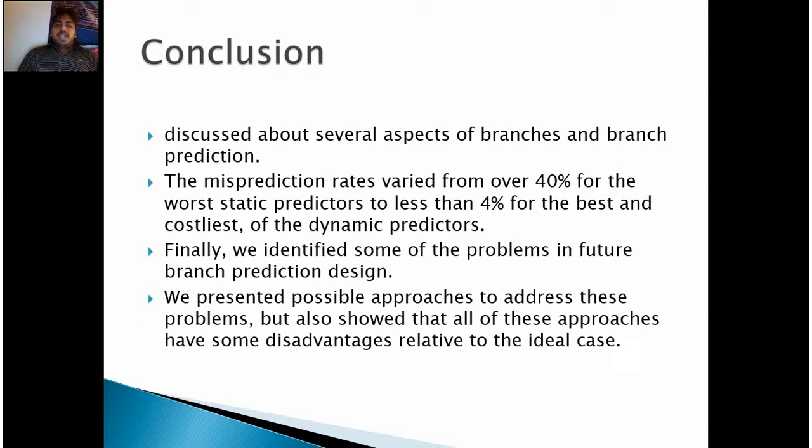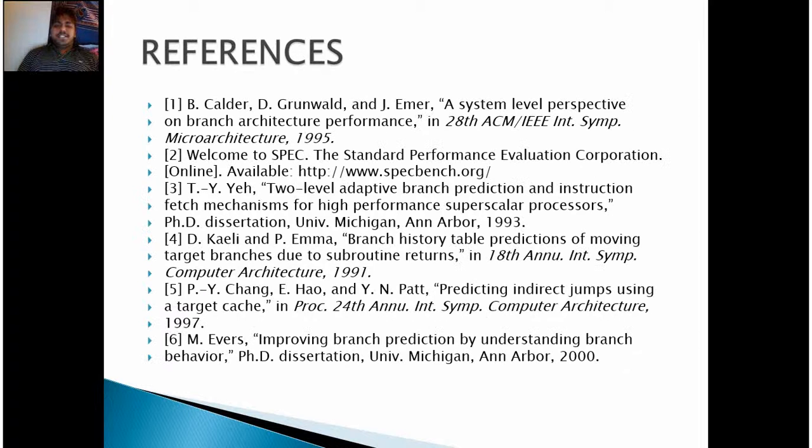Conclusion. We discussed several aspects of branches and branch prediction. The misprediction rates varied from over 40% for the worst static predictors to less than 4% for the best and costliest of the dynamic predictors. Finally, we identified some of the problems in future branch prediction design. We presented possible approaches to address these problems, but also showed that all of the approaches have some disadvantages relative to the ideal case.